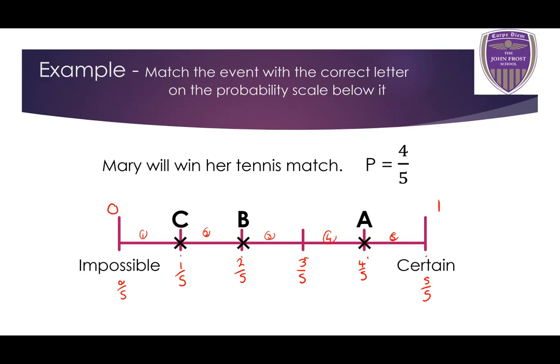So which of these letters represents 4 over 5? Well, quite clearly, it is letter A. Letter A represents the probability of 4 over 5. Okay, let's have a look at another example.